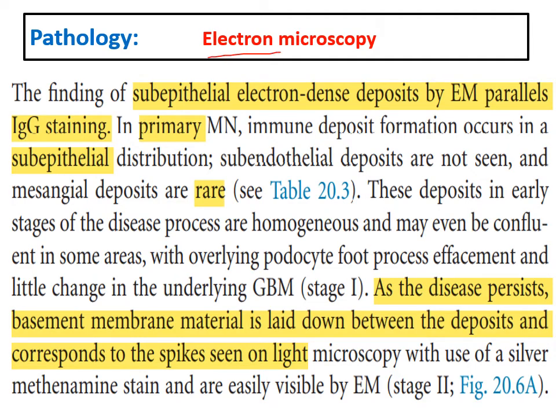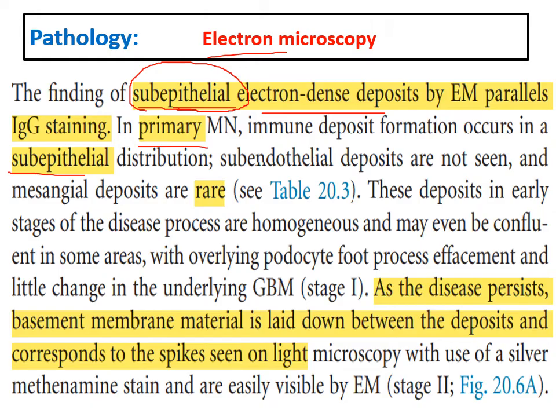In electron microscopy, we will find this characteristic: subepithelial dense deposits formed of the immune complexes of Ig and complement, co-localized in the subepithelial surface. So in primary it is in the subepithelial, but if we find these deposits in the subendothelium or mesangium, this will guide us to a secondary cause of membranous.